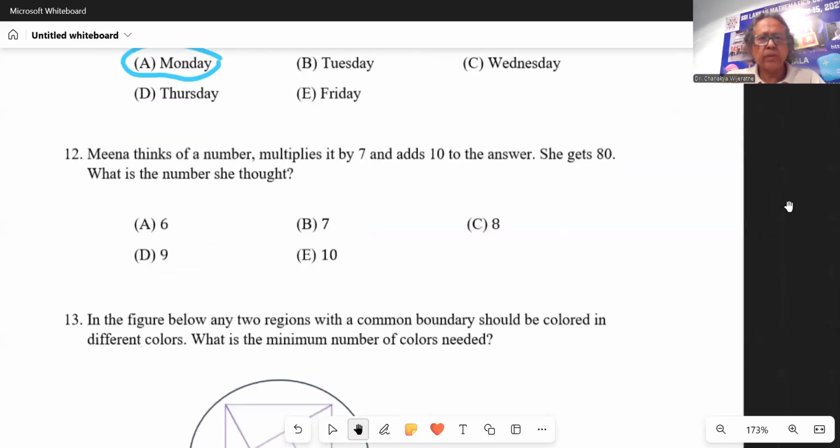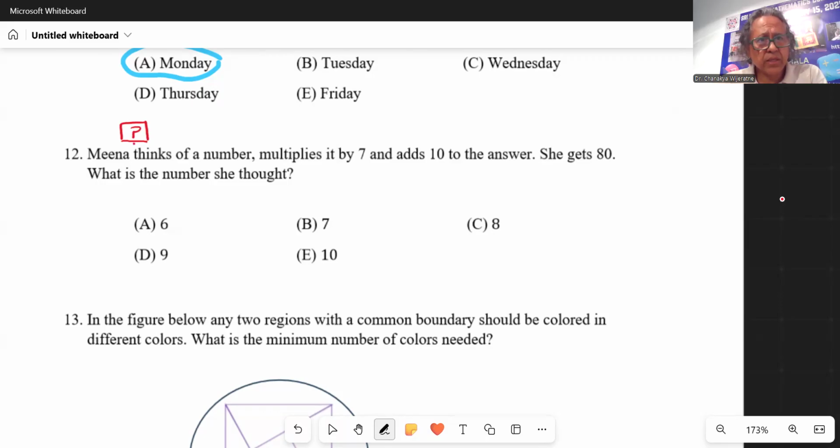Veena thinks of a number, multiplies it by 7, and adds 10 to the answer. She gets 80. What's the number she thought? If we draw a figure here, here's a box. So here she thinks of a number.